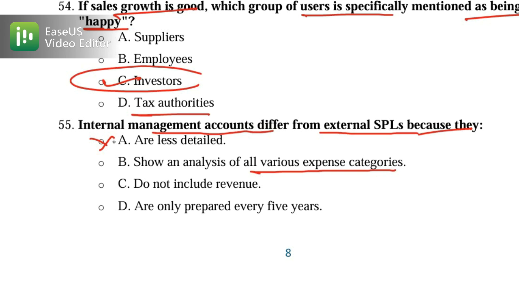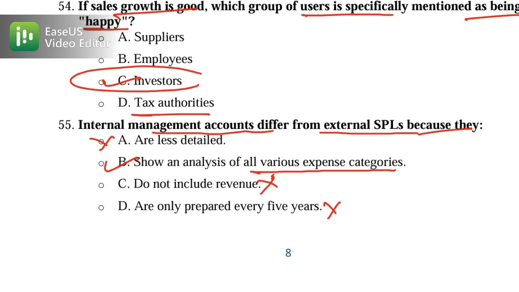Option C, do not include revenue, is wrong because revenue is included. Or only prepared every 5 years, no, this is wrong because they are prepared regularly, not every 5 years. So this is also wrong. Option B is the correct one.